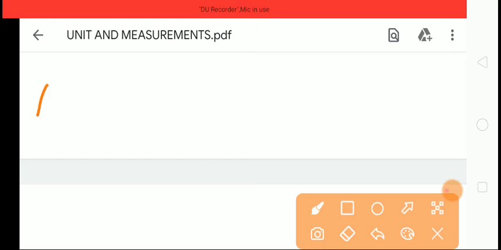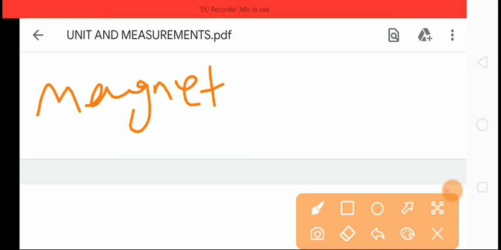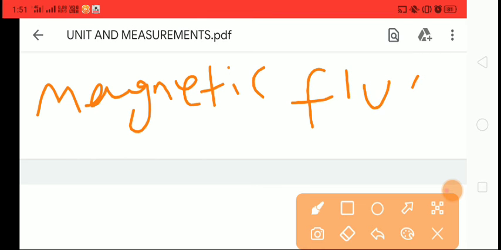Let us discuss some additional important units. Magnetic flux. The unit of magnetic flux is Weber. Remember, this is very important.